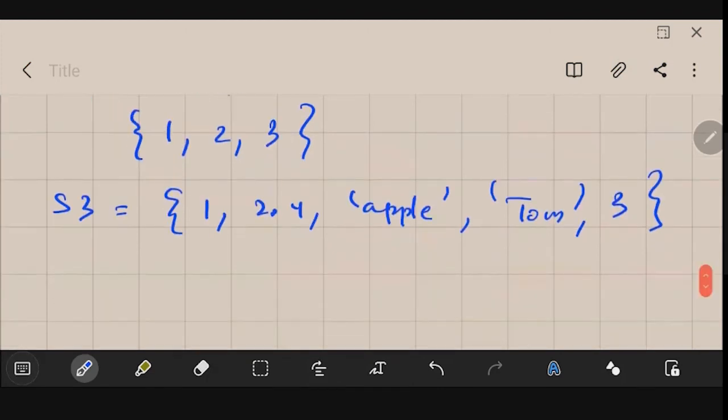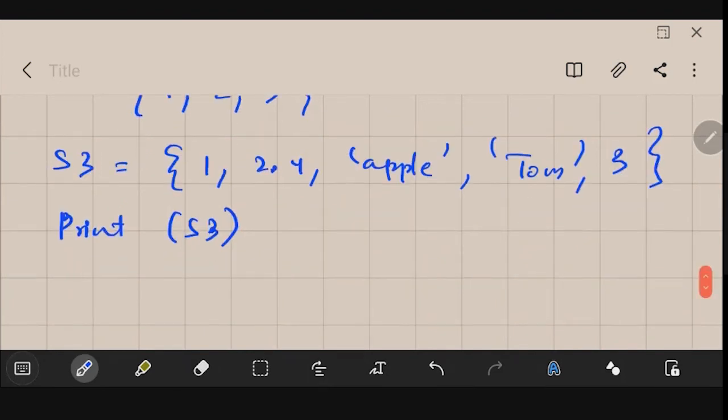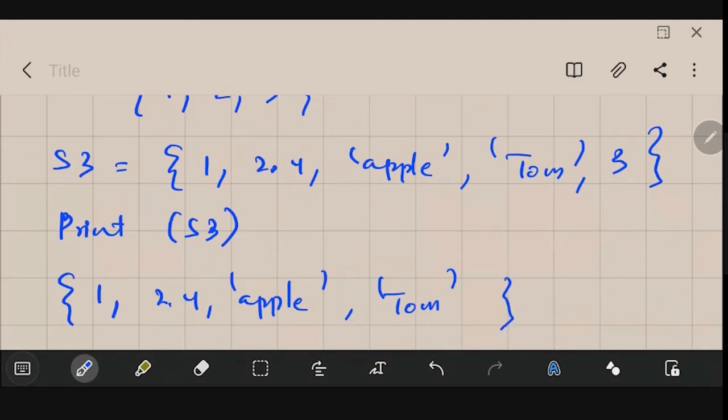If you just type print s3, it will display all these values in curly brackets: 1, 2.4, apple, tom, and so on.